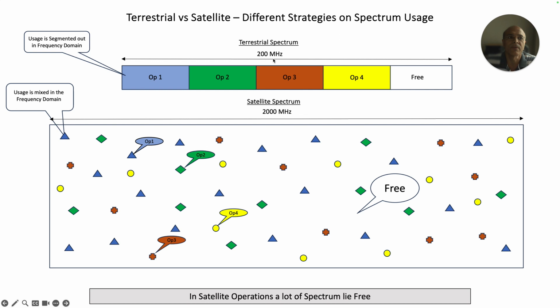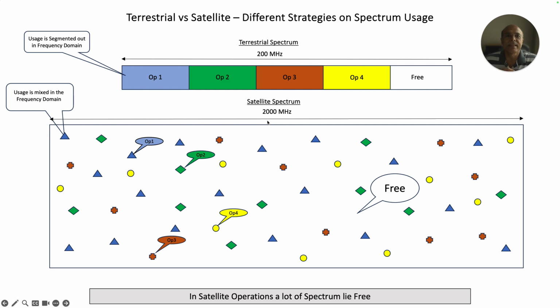The top one, the terrestrial spectrum, is of width 200 megahertz total from here to here, and the satellite spectrum is of 2000 megahertz from here to here. Now, first question, why is terrestrial spectrum of a lower bandwidth compared to satellite spectrum? The reason the terrestrial spectrum is of a lower bandwidth is that it is at a lower frequency band where you can't find enough spectrum. Satellite spectrum is in a higher frequency band where you can find enough spectrum. That's the first reason. Okay.